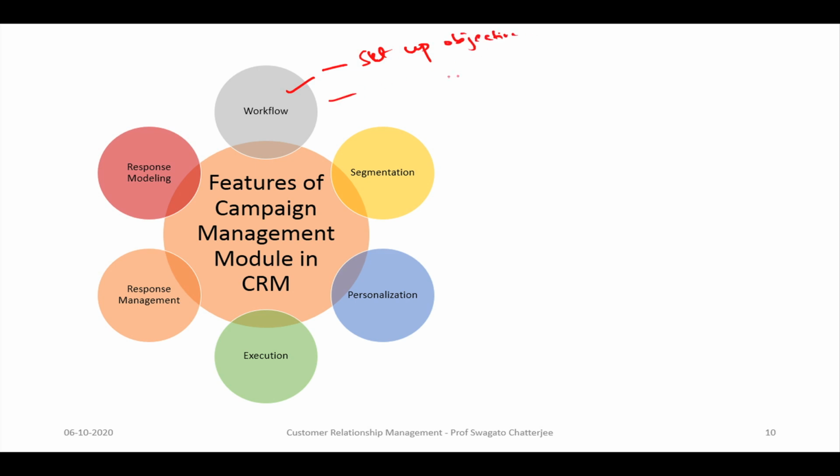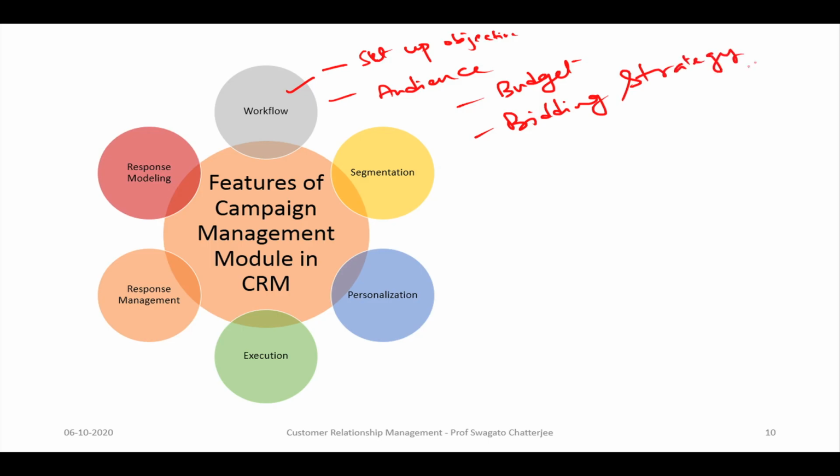Then you have to set up your audience, whom you want to target. Then probably the budget, the bidding strategy, and at last, when all of these things are decided, the graphics or creatives.